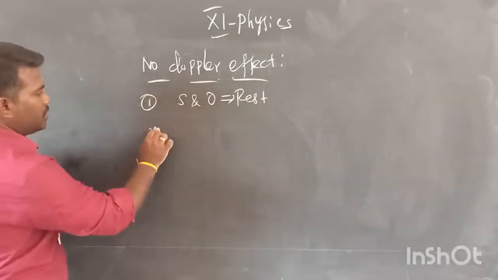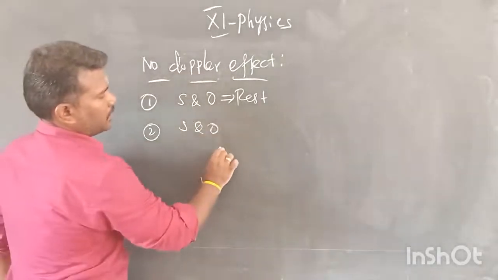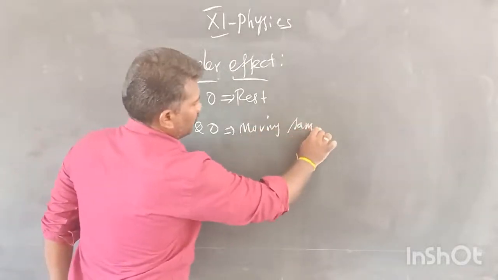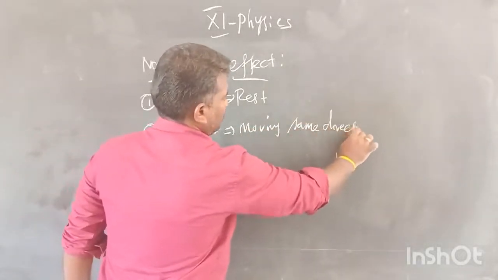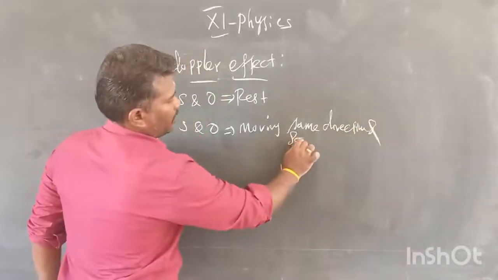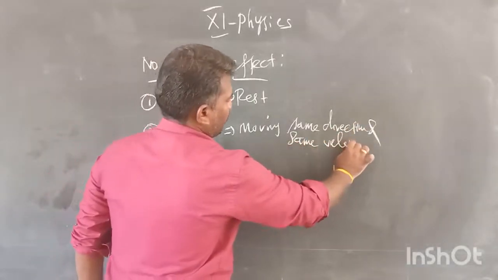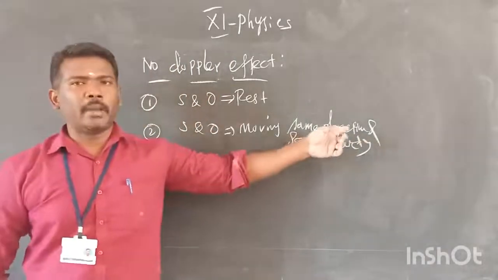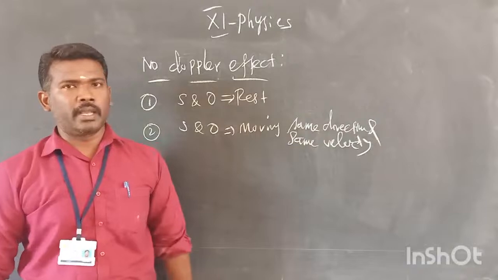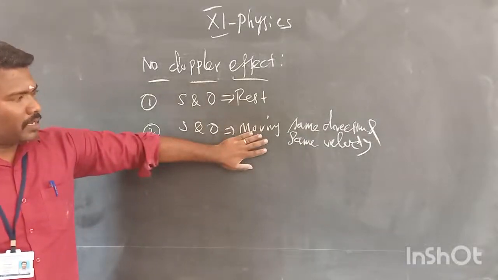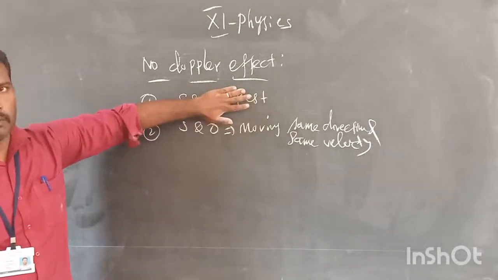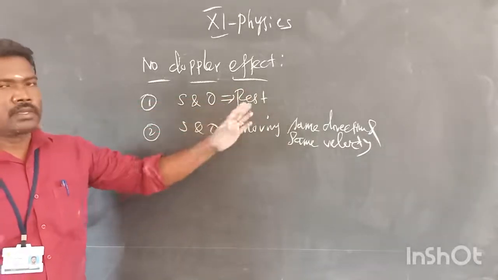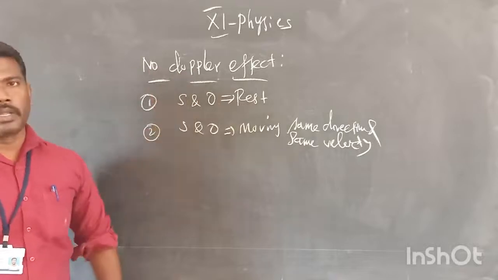Otherwise, the source and observers are moving in the same direction and with the same velocity. Moving in the same direction with the same velocity is the same as being at rest relative to each other, so no Doppler effect.